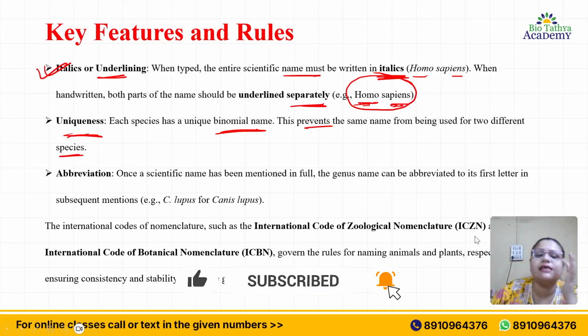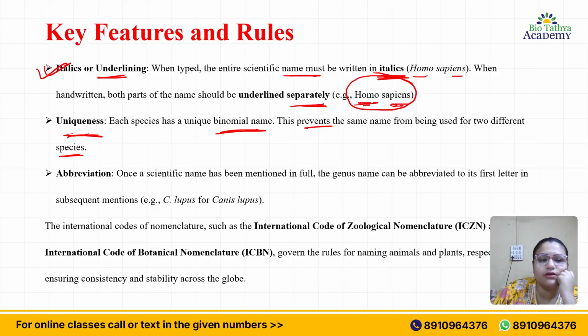Now, for example, because this is uniqueness, each species has a unique binomial name. Think that there will be a confusion if both the names are the same. So for removing that confusion, scientists came up with an idea where there will be different names given to each different species. The genus will be the same. For example, Lactobacillus has the same genus, but the species differs. For one case, it can be Lactobacillus acidophilus. For another case, it can be Lactobacillus vulgaricus. So the species differs.